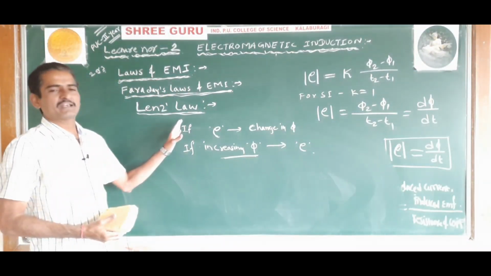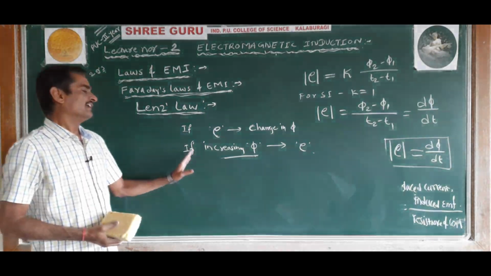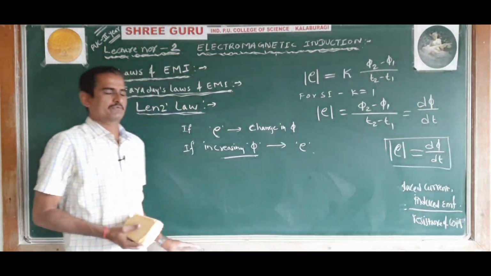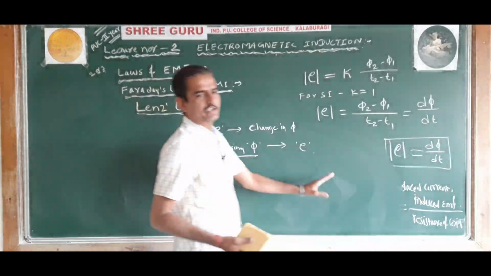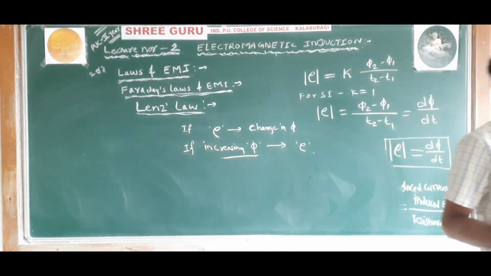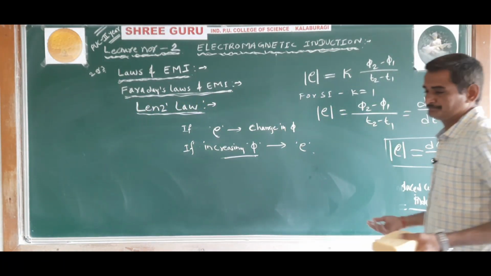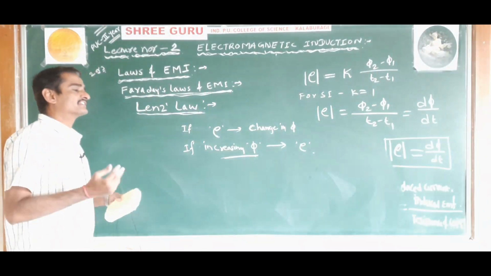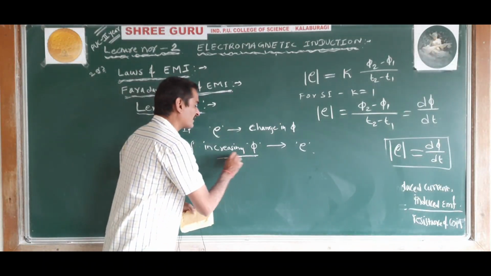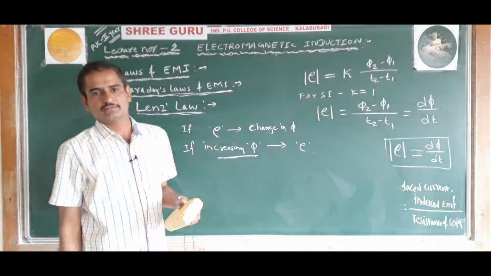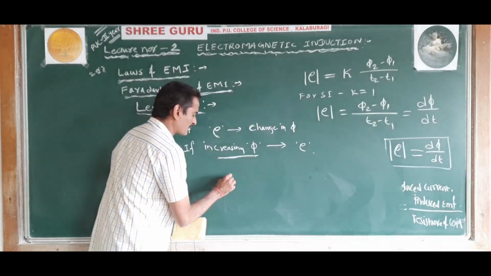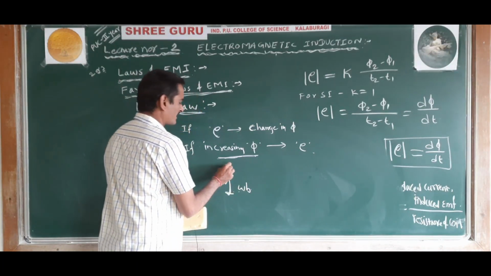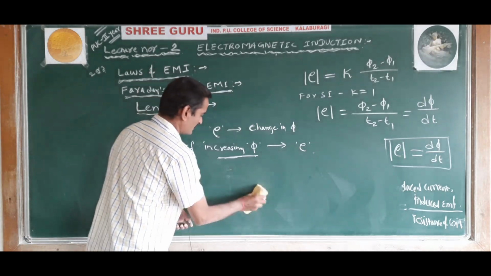I am telling about Lenz's law only, explanation. The direction of the induced EMF or induced current is such that it opposes the increase in the magnetic flux.